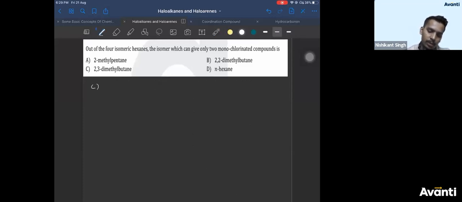So C option is 2,3-dimethyl-butane. So first draw butane. 1, 2, 3, 4. So second position has methyl, third position has methyl. So CH3, CH3, CH3. 2,3-dimethyl-butane. Let us see how many monochloro products can be formed here.